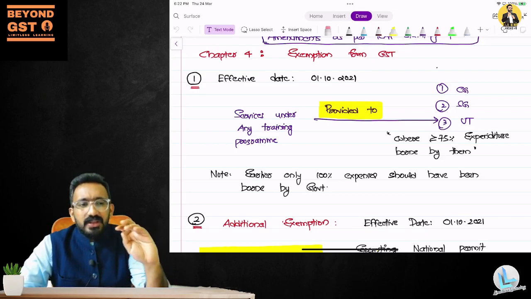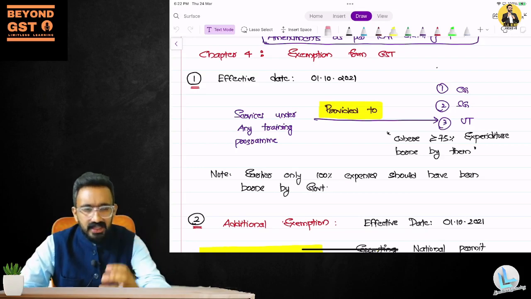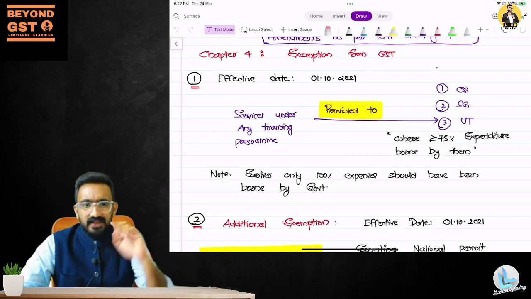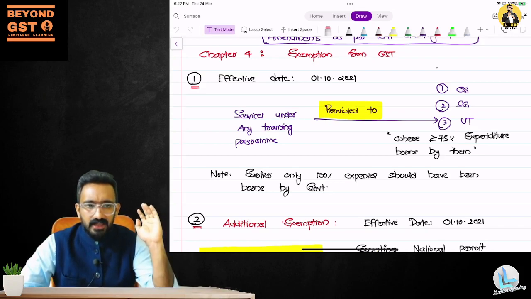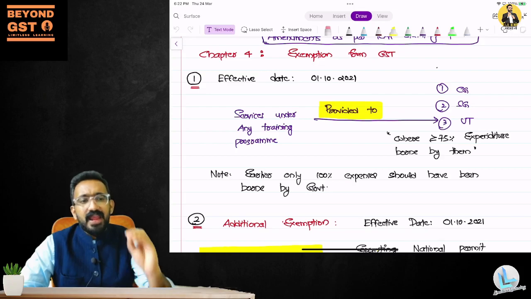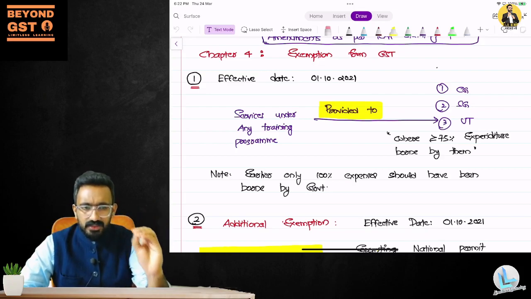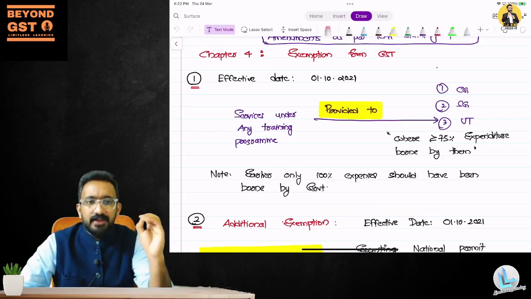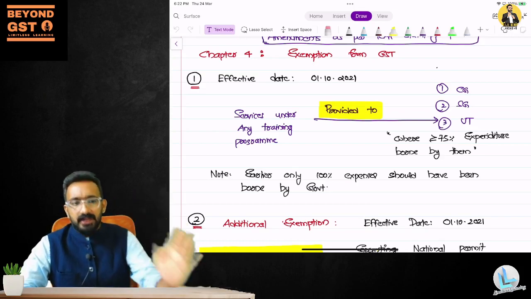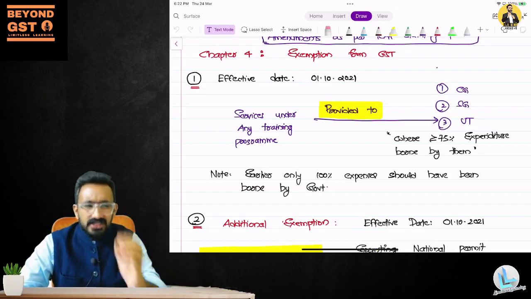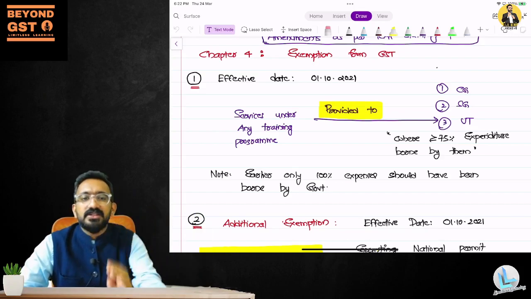So they wanted to consider this also, and they said, now it is not necessary that 100% should be paid by the government. How much should be paid by the government? Anywhere above 75%. So if the expenses are more than or equal to 75% of the total expenses incurred by the government, and even if you charge some nominal amount from the participants, it is still exempted.